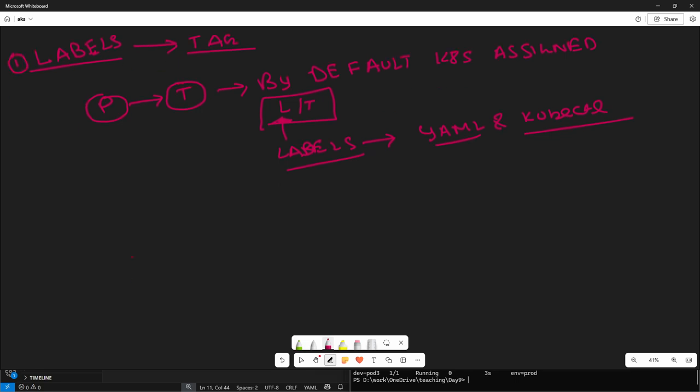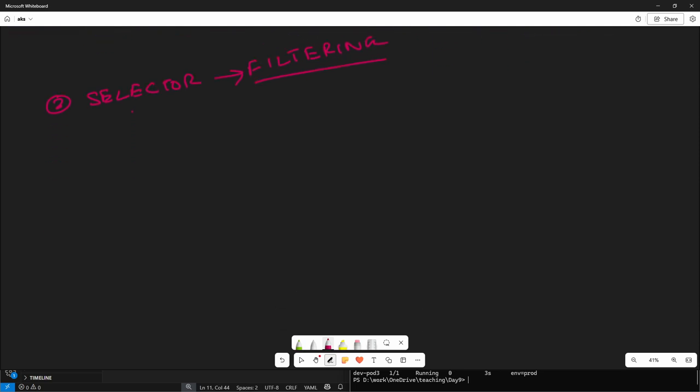So the next topic which we are going to discuss is selector. Okay, so what is the exact meaning of selector? Selector means filtering the values.